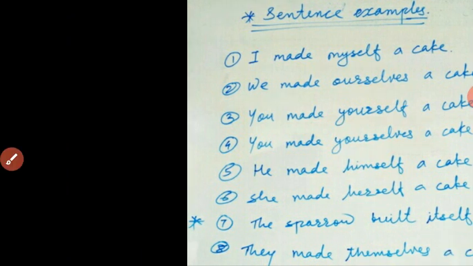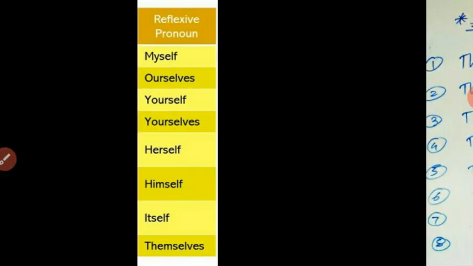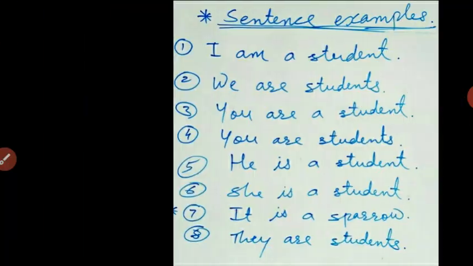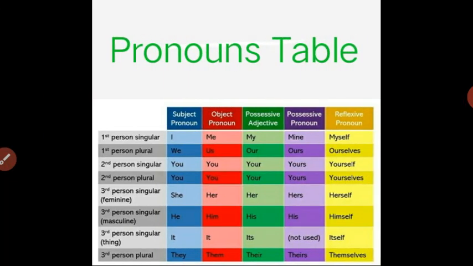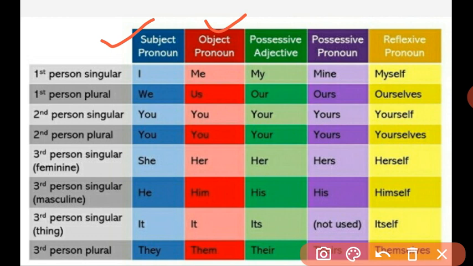So till this point we have discussed all the categories of pronouns. Let us see the pronouns table once again to have a reminder of all the categories. The first is subject pronoun. Second is object pronoun. Subject pronouns work at subject places.